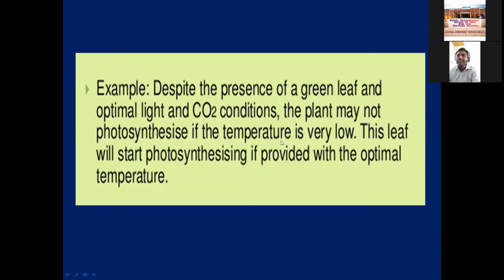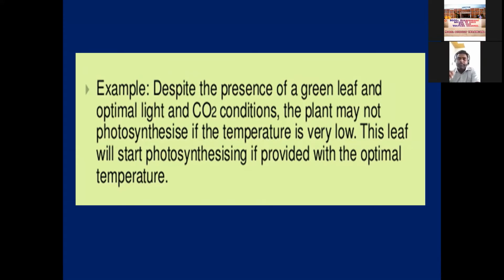So among all factors, this is the least factor. When temperature is low, the enzymes are denatured or not working properly, then all chemical reactions are affected. Now the photosynthesis process may decrease or stop. So this is called the law of limiting factor. We can take another example.